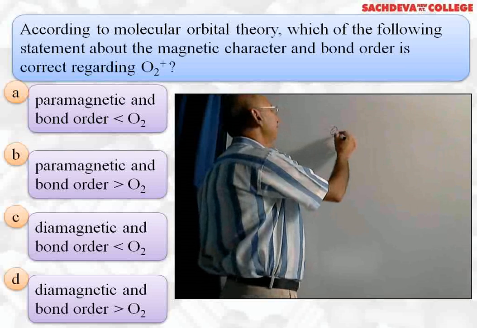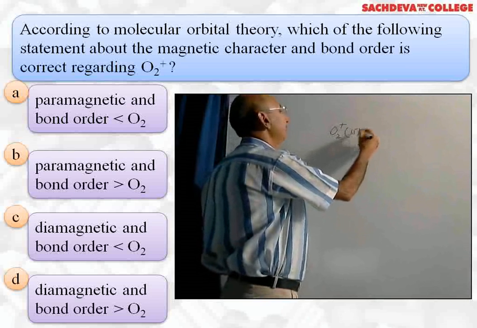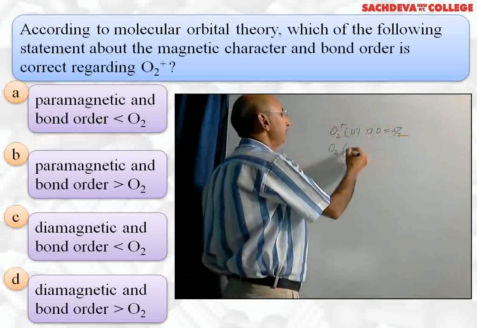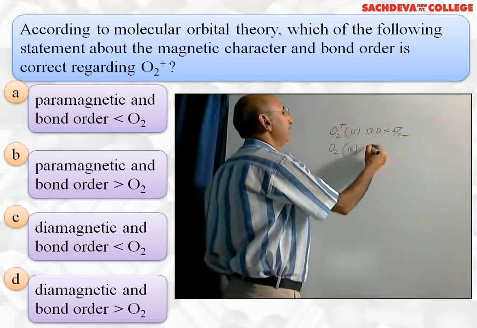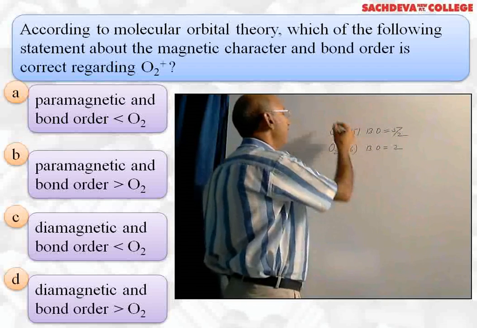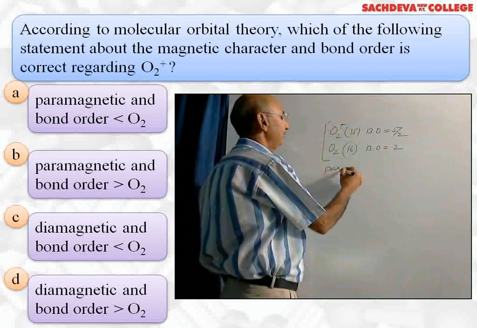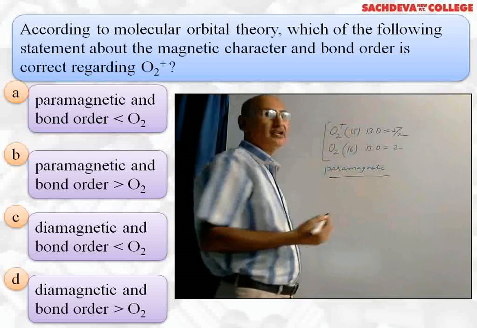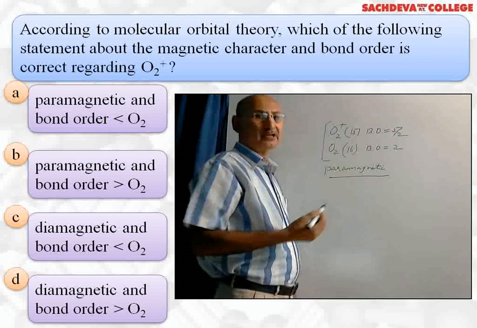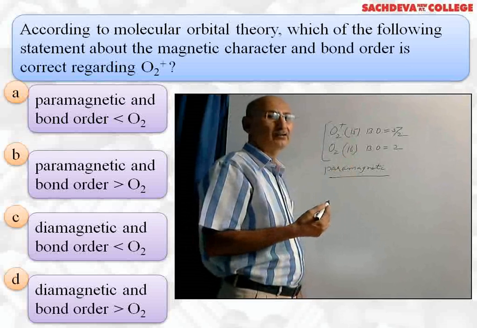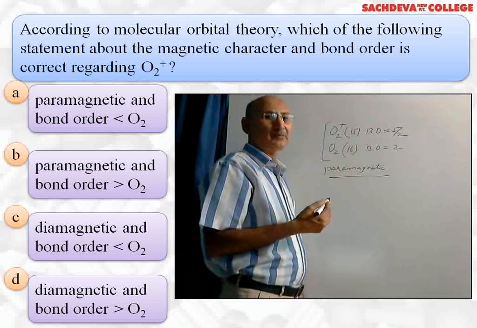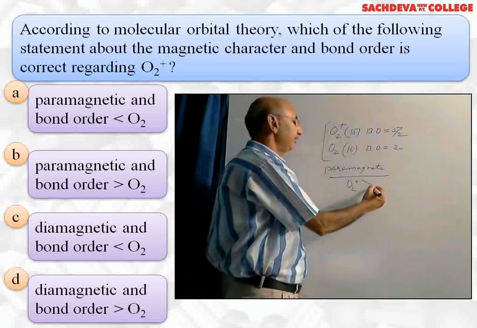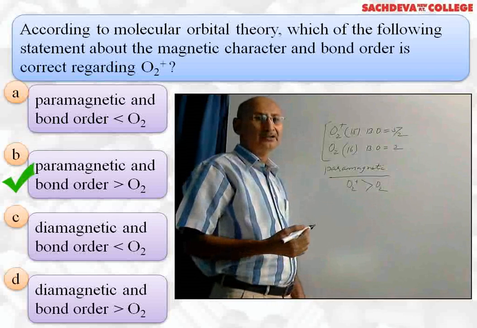Now O2 plus has 15 electrons. Its bond order is 5 by 2. Oxygen molecule has 16 electrons. It has bond order 2 and both of them are paramagnetic in nature. Why are both of them paramagnetic in nature? Because both have unpaired electrons. Oxygen has 2 unpaired electrons, O2 plus has 1 unpaired electron. So first point is both of them are paramagnetic. Second point is that bond order of O2 plus is greater than O2. So the B part is the correct answer.